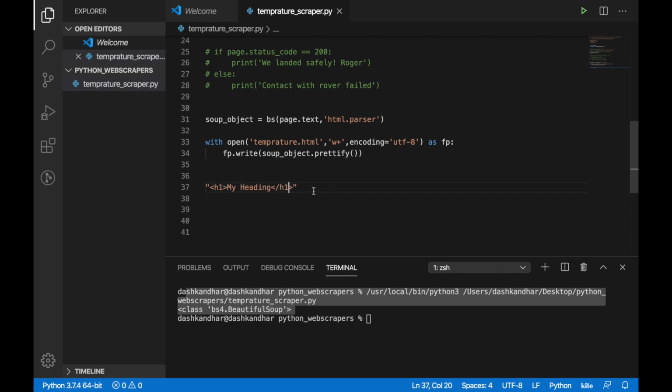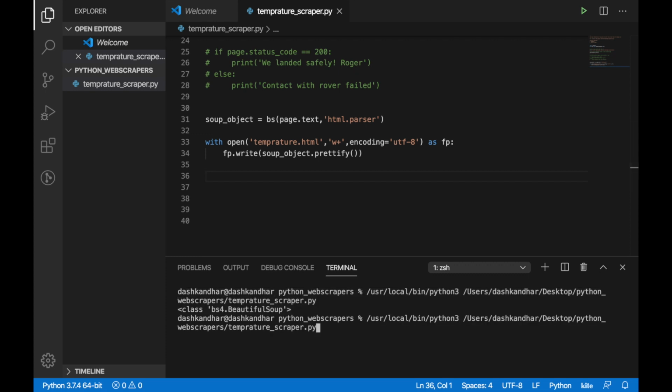So this data was without quotes. This data is without these quotes. So what prettify is doing, it is putting quotes around it so that the machine can easily write the file, because we need strings to write on a file. So let's hope this works fine, and we should be able to get this page here in this folder.